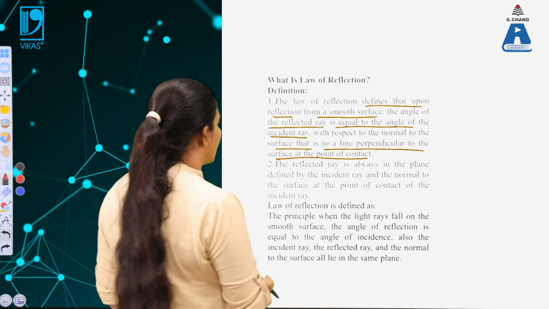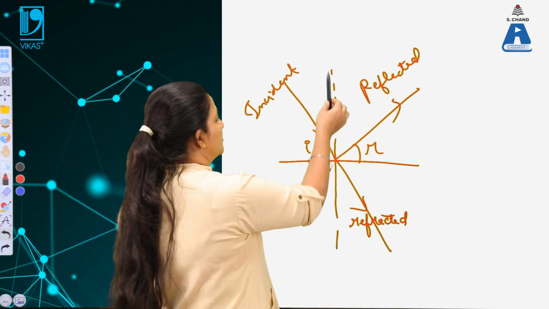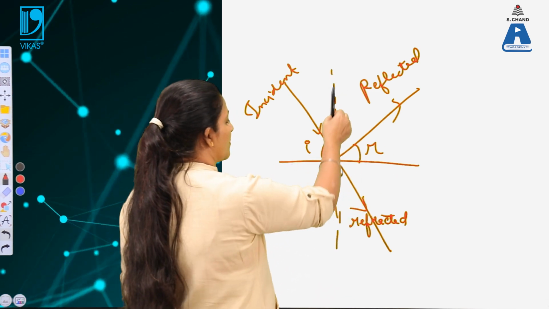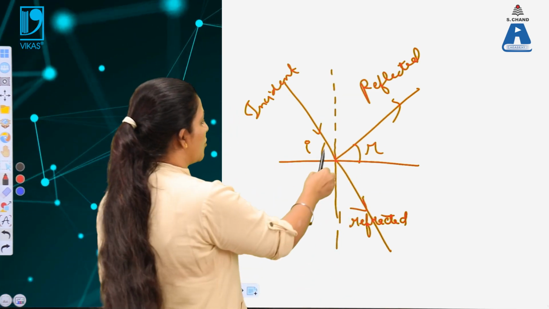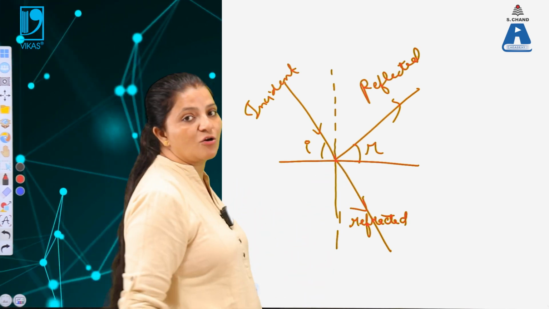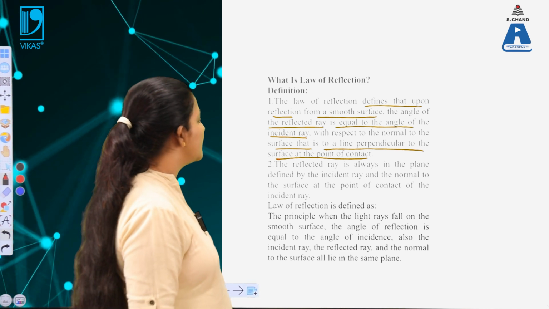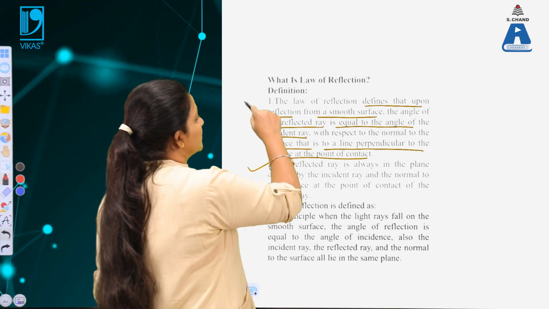These angles are taken with respect to the normal. On any incident surface, the normal is taken over here, and these angles are the same in this case. This is the first law.